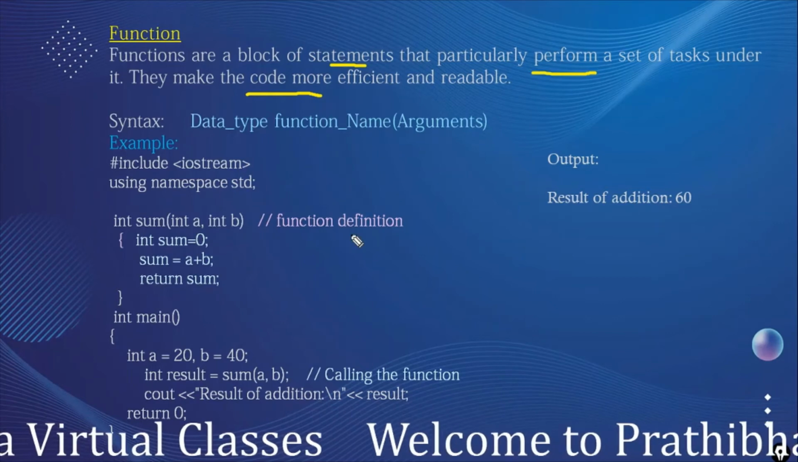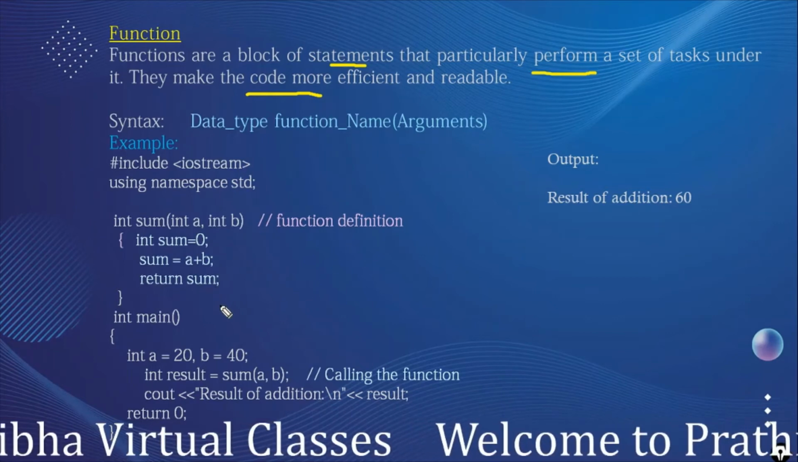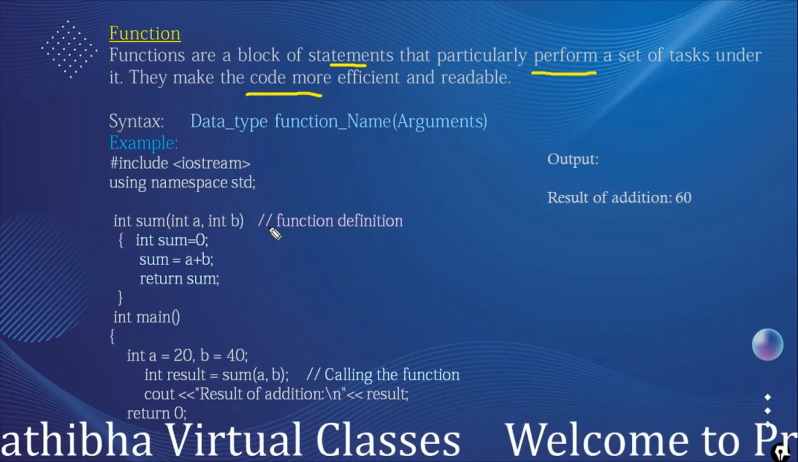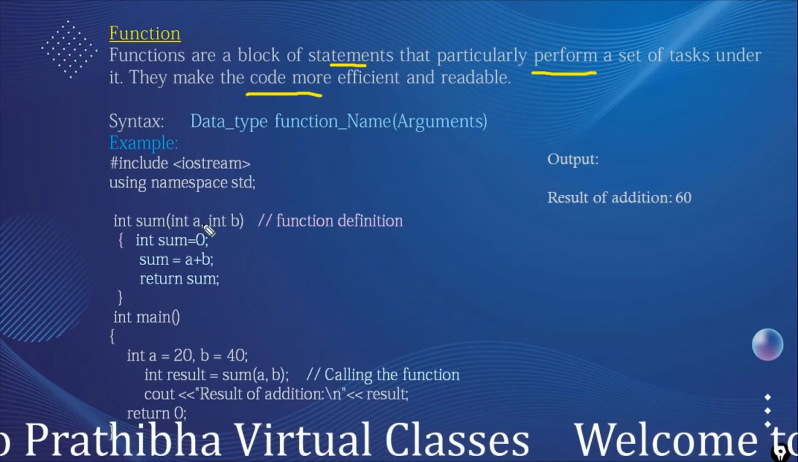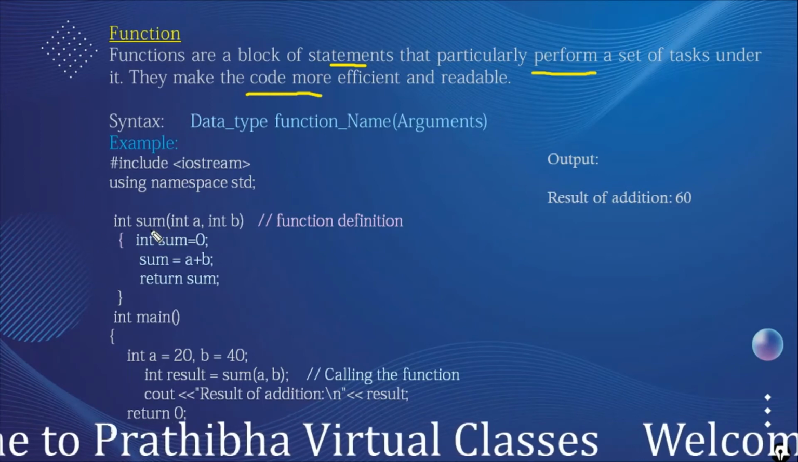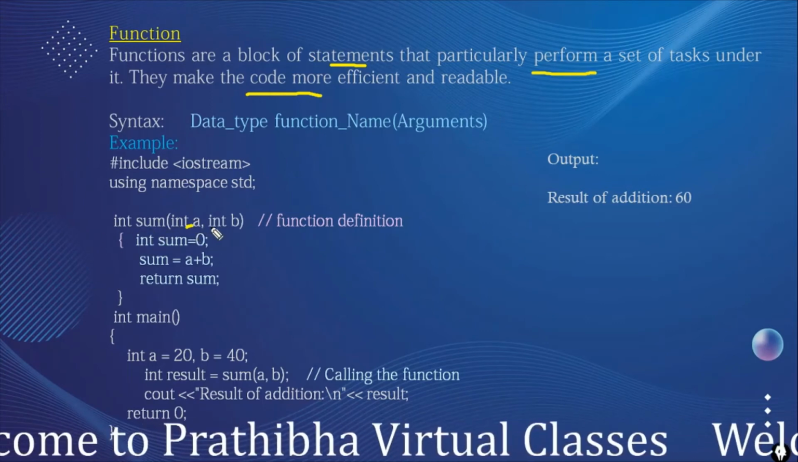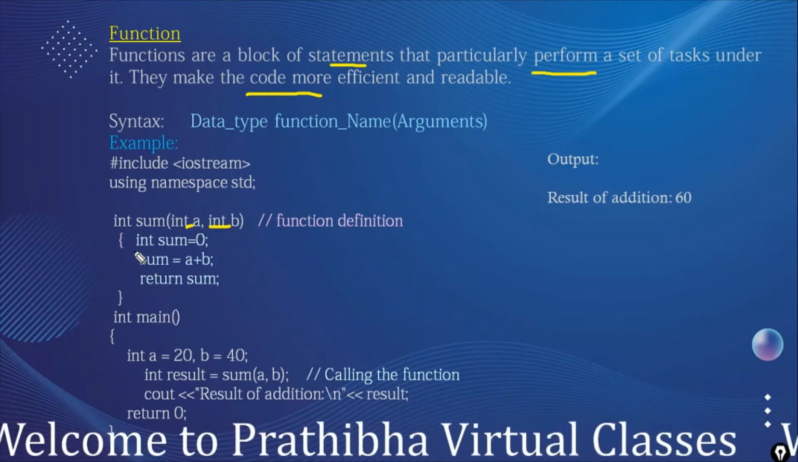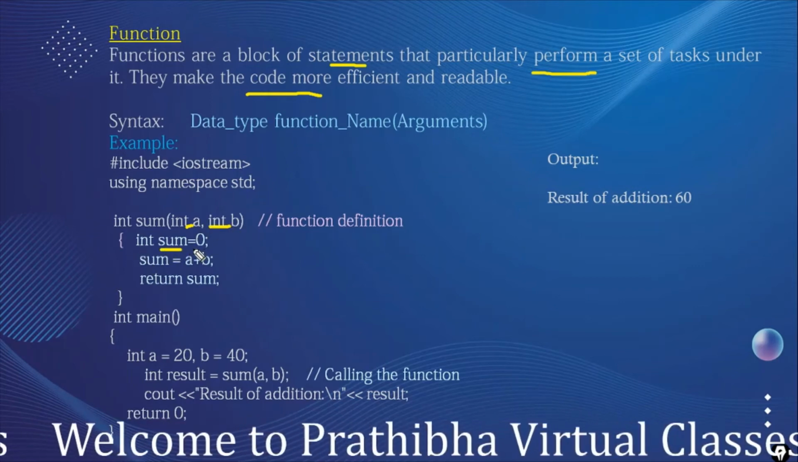And a function has a body. Here we define the function int sum, whose return type is integer and the function name is sum, which takes 2 integers as its arguments. Here we declare sum and assign it the value 0.